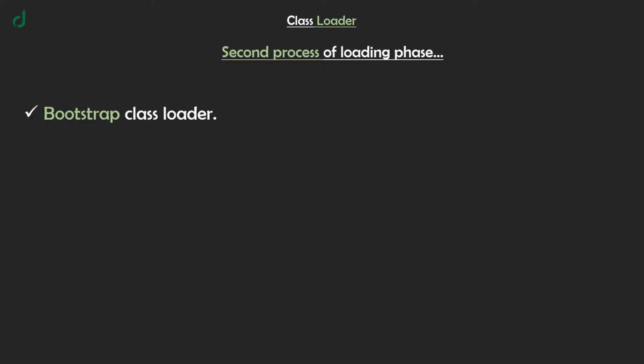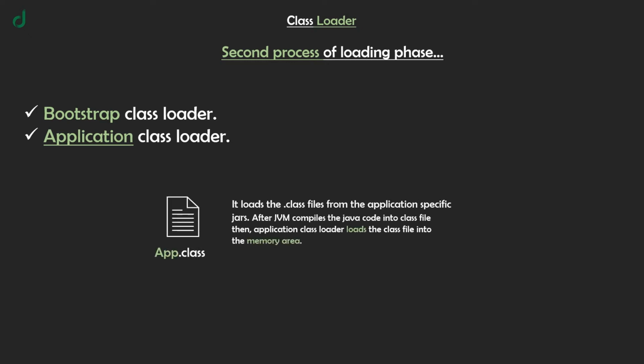Second is the application class loader, which loads the class files from the application specific jars. After the JVM compiles the Java code into a class file, the application class loader loads the class file into the memory area.